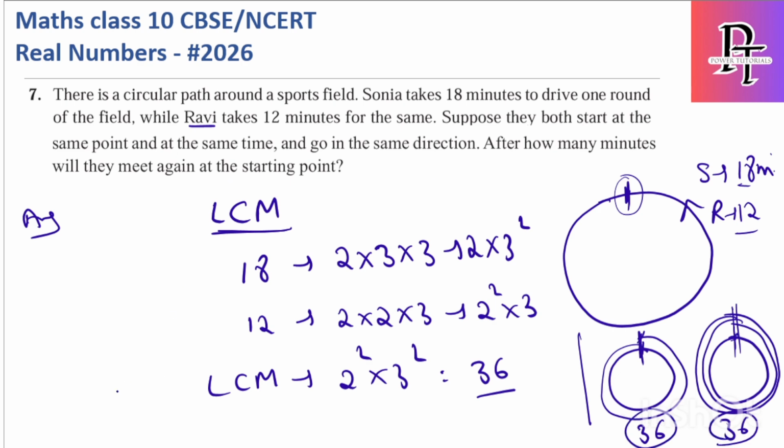The final statement is that both will meet at the 36th minute.